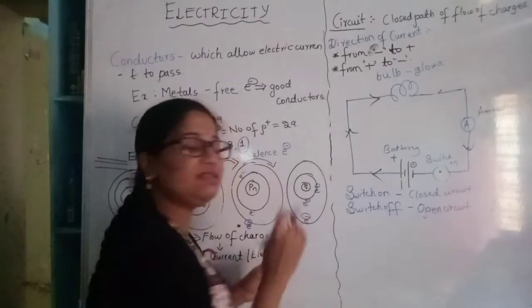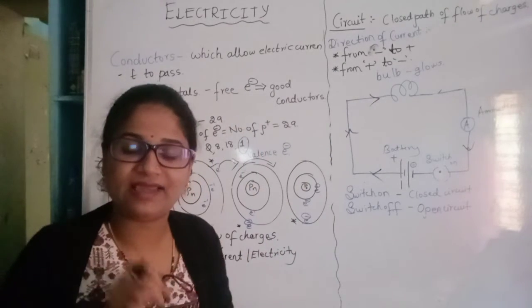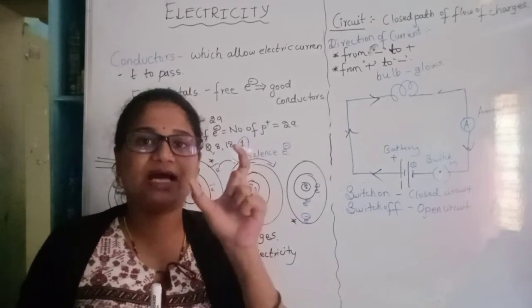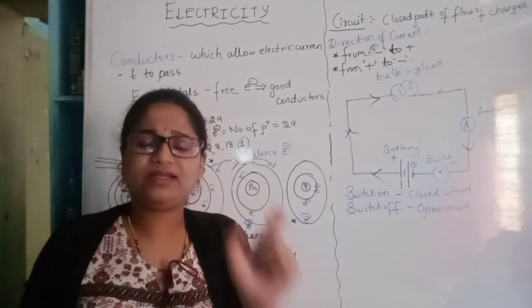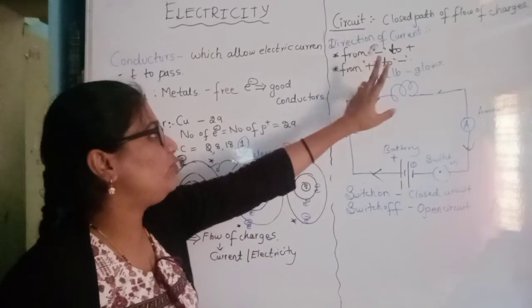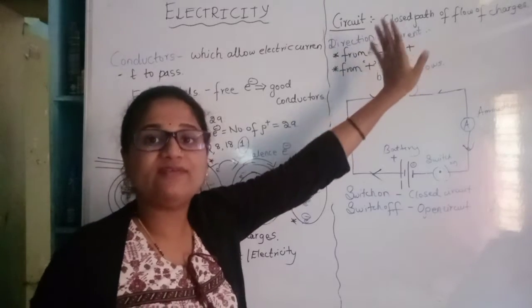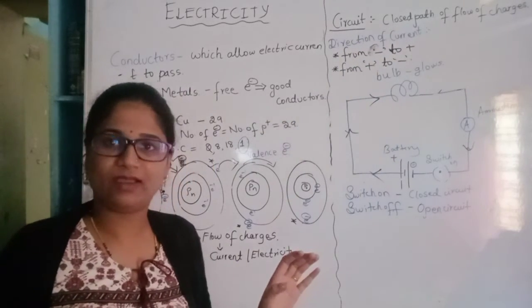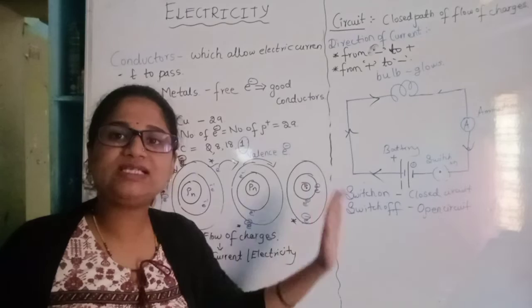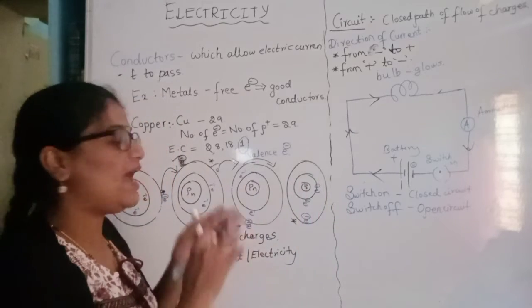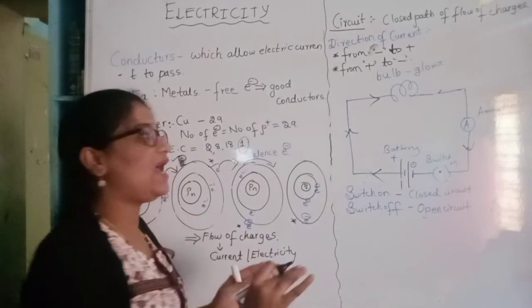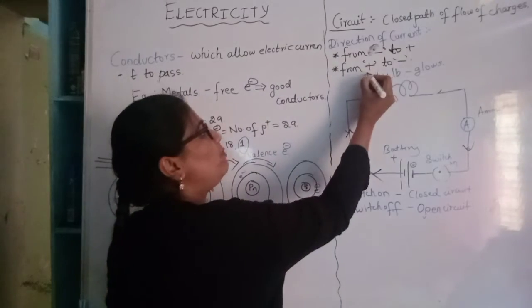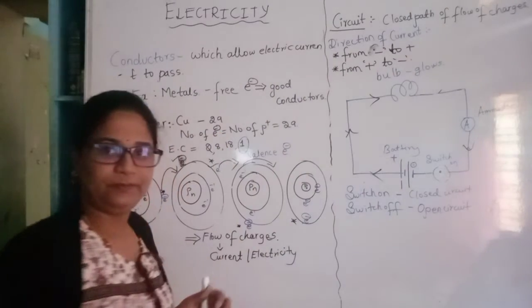So we are using this conventionally. I repeat, we are using this conventionally, but the correct path is it flows from negative to positive. Due to our older scientists' discovery, we have to take it conventionally as it is flowing from positive to negative.